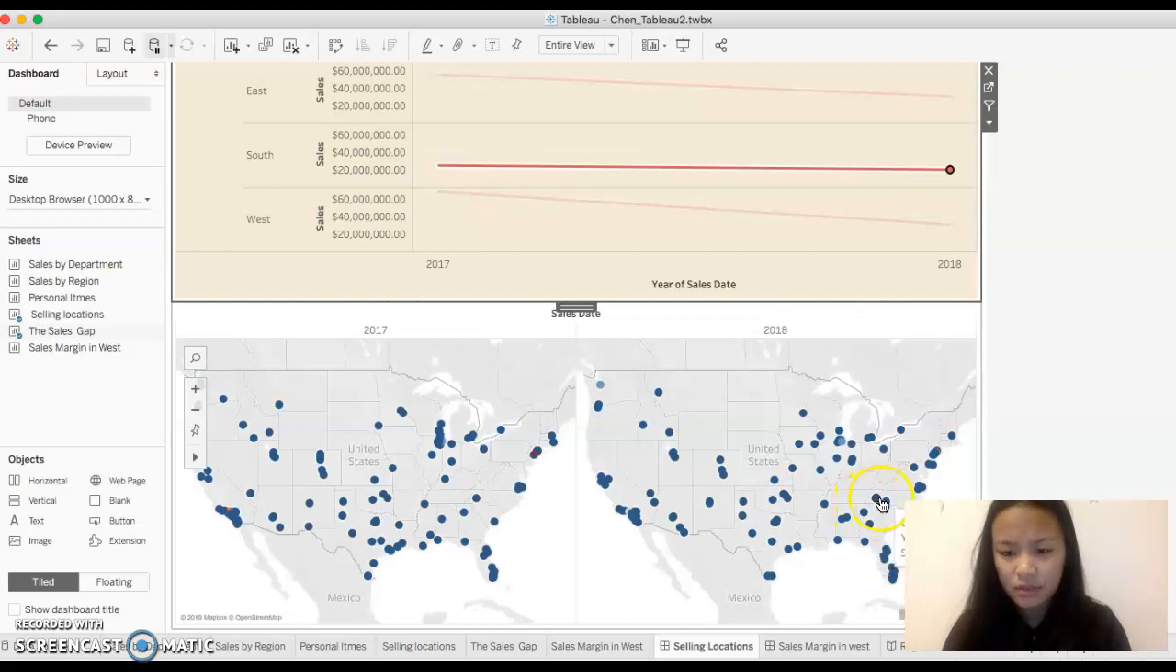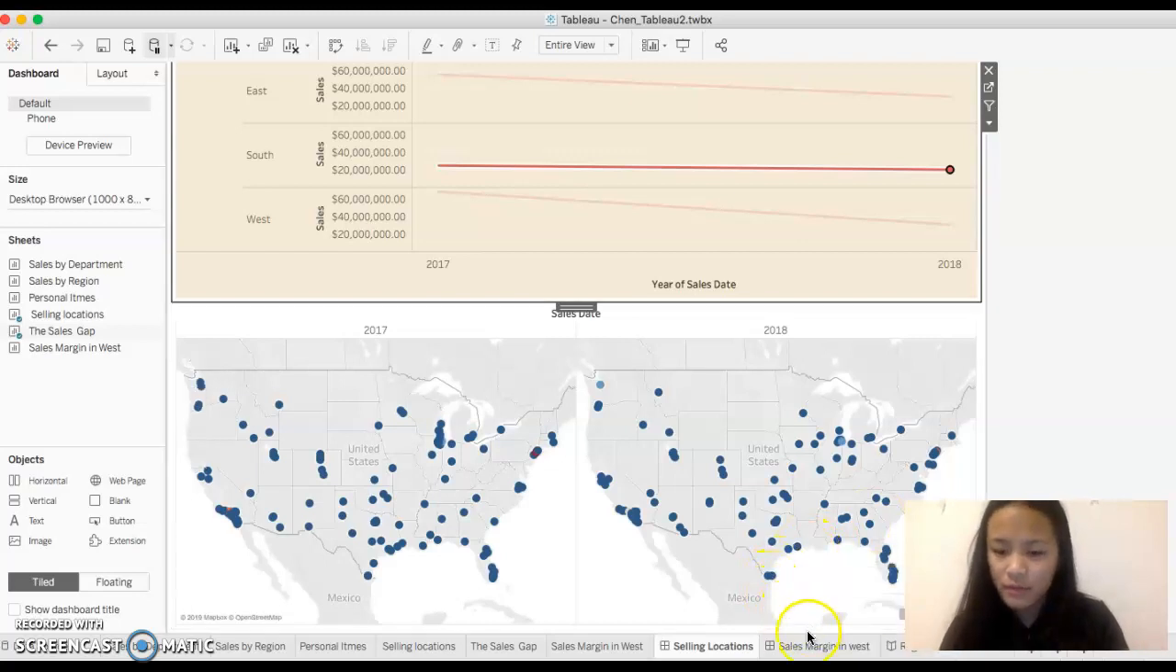And right here, they opened up some stores. But in 2017, they did not have a lot of stores here. Why are they opening up right here? Could it be rent is cheaper here? That's why they're opening up more stores right here. It could be the reason, but we can't just determine, oh, yeah, this is the reason why. We still have to dig a little bit more into it.